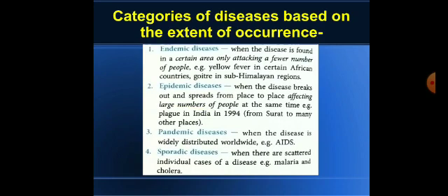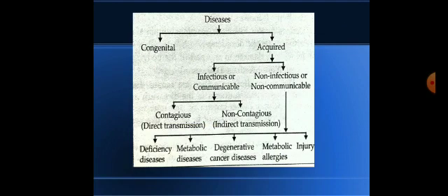Now based on the communicability, as I explained in that chart also, there are 2 types of diseases, communicable and non-communicable. Remember that communicable diseases can easily transfer from an unhealthy person to a healthy person, and the cause of the disease is called pathogen and its transmission from one person to another is called infection.